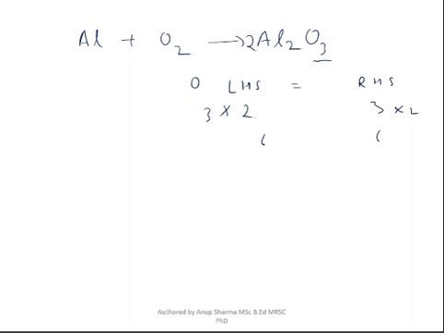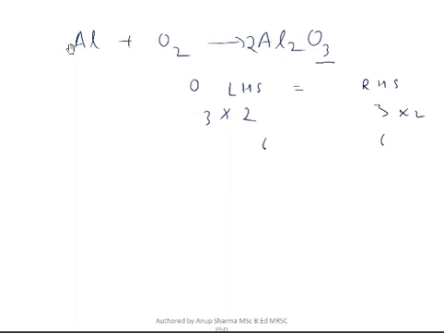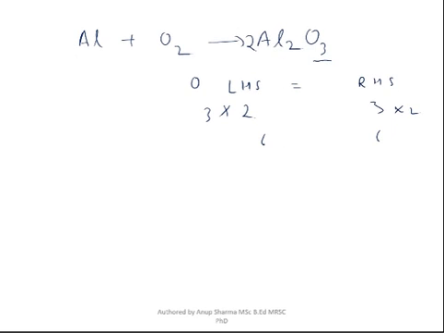As soon as we multiply the right hand side by 2, aluminium becomes 4, and on the left hand side aluminium is only 1, so we multiply it by 4. So we put 4 here. So now the equation is balanced. Now as aluminium's relative atomic mass is 27, so 27 times 4 is 108. So here it is 108 gram.